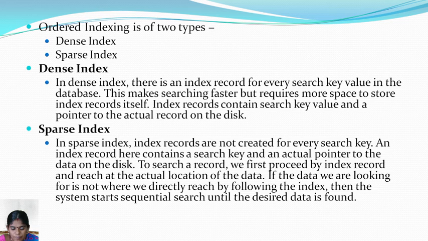In a sparse index, index records are not created for every search key. An index record here contains a search key and an actual pointer to the data on the disk. To search a record, we first proceed by the index record and reach the actual location of the data. If the data we are looking for is not where we directly reach by following the index, then the system starts a sequential search until the desired data is found.